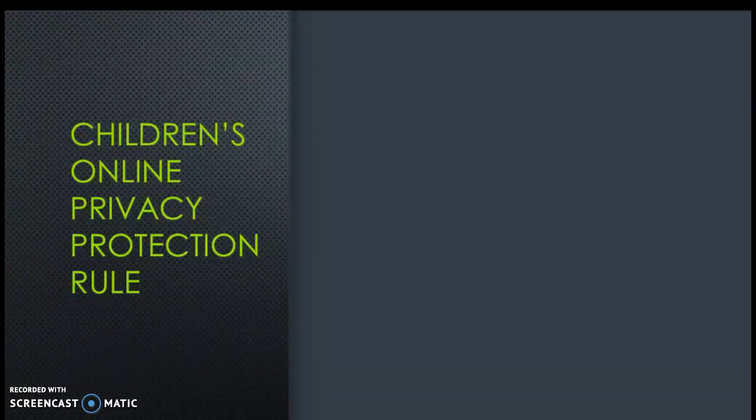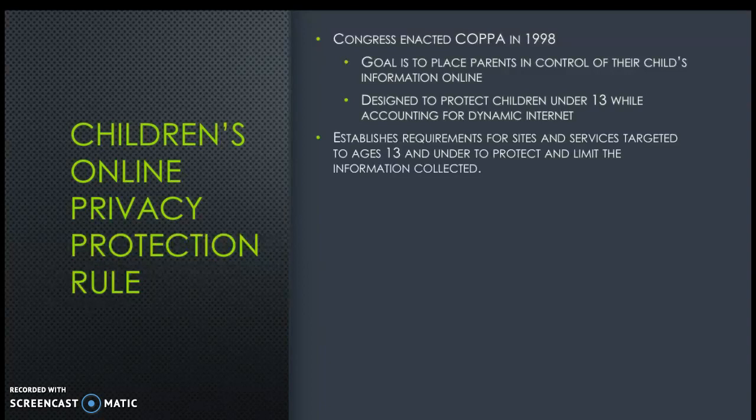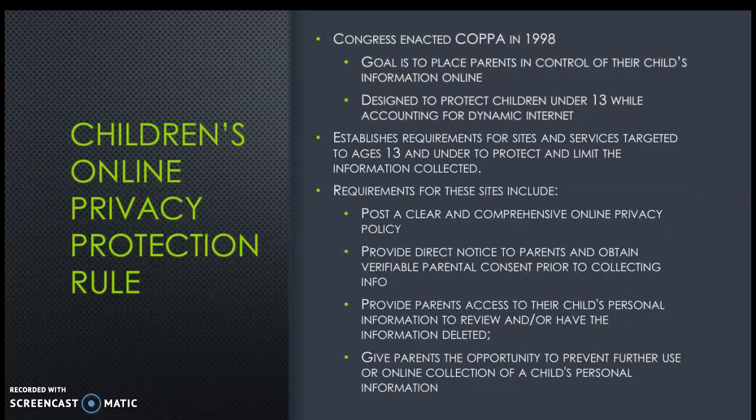The Children's Online Privacy Protection Rule. It was enacted by Congress in 1998, and the goal is to place parents in control of their children's information online. It was designed to protect children specifically under the age of 13 while accounting for the dynamics of the internet and its ever-evolving nature. It establishes requirements for sites and services targeted to ages 13 and under to protect and limit the information collected.